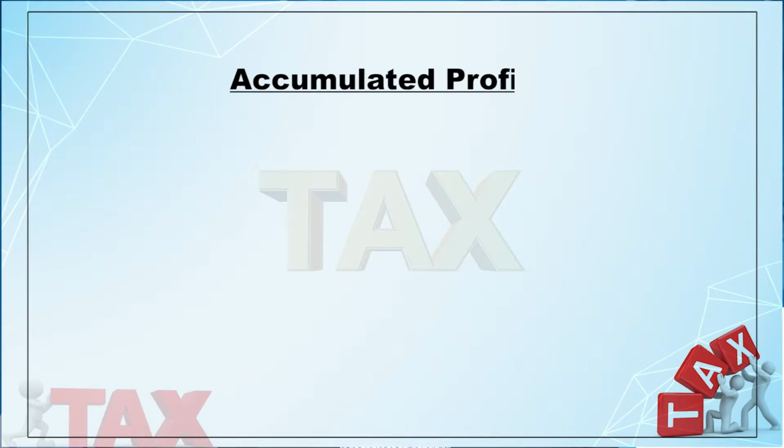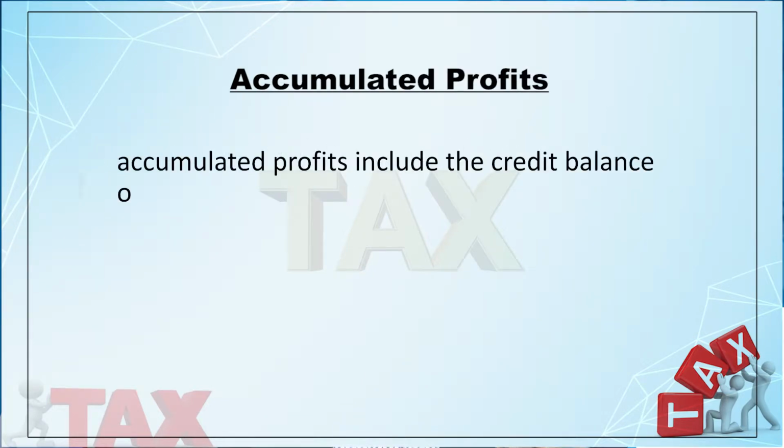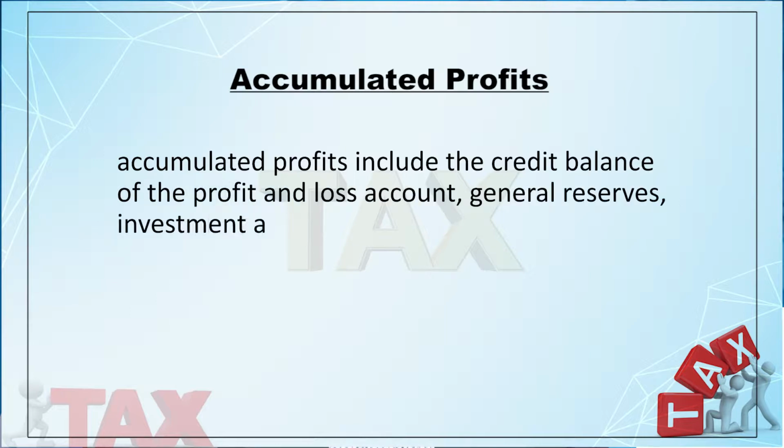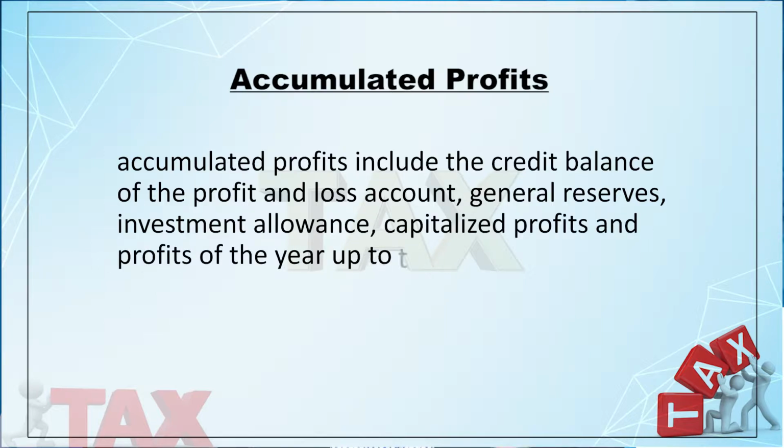Now, I have explained the distribution to the extent of accumulated profit. Now, you have to know what is accumulated profit. Accumulated profit includes the credit balance of the profit and loss statement, the general reserve, the investment allowance, the capital profits and profits of the year after the date of distribution and liquidation.